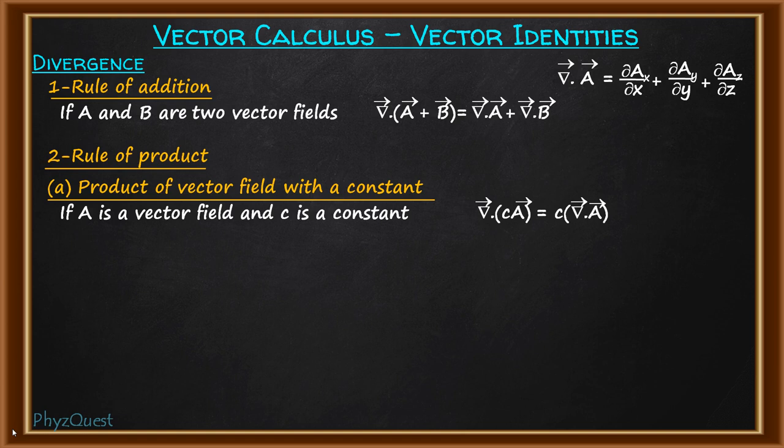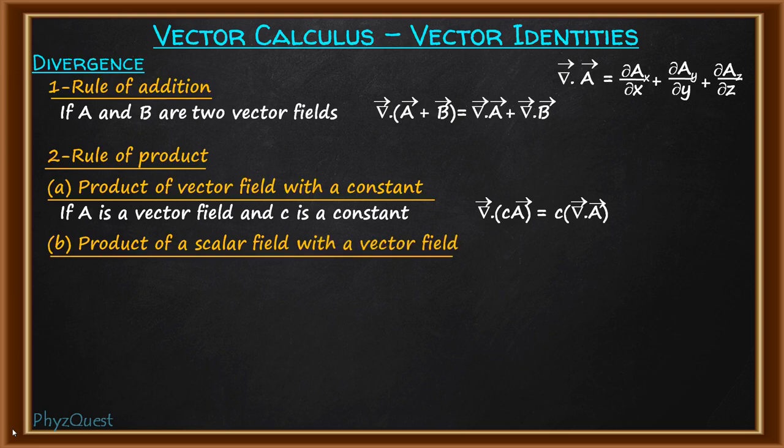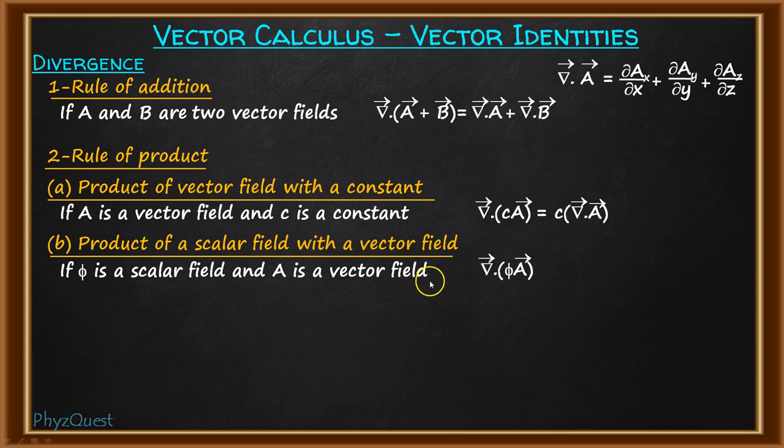Then the second product rule is the product of a scalar field multiplied with a vector field. So suppose we have phi as a scalar field and A is a vector field, and when both are multiplied and then the divergence is taken, that is divergence of phi into vector A. What will happen here is, the divergence can only act on the vector quantity, not on the scalar quantity.